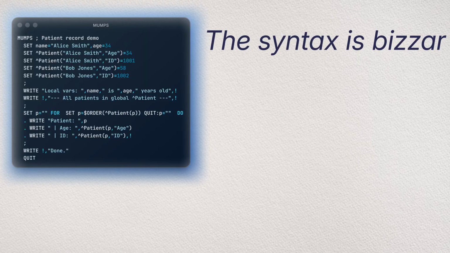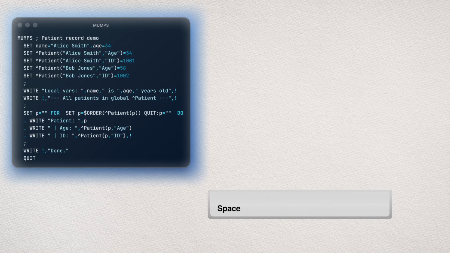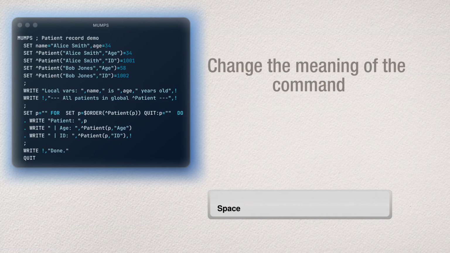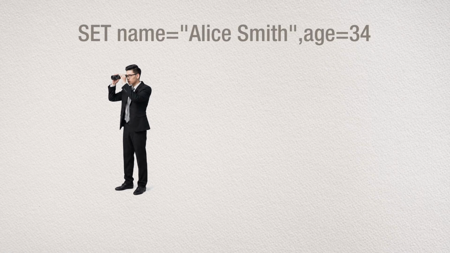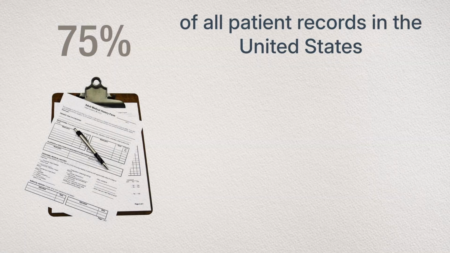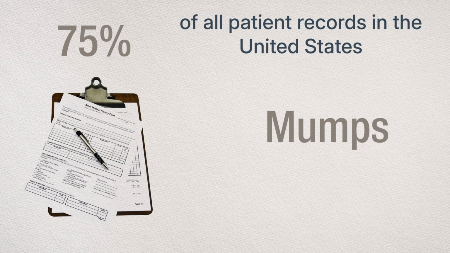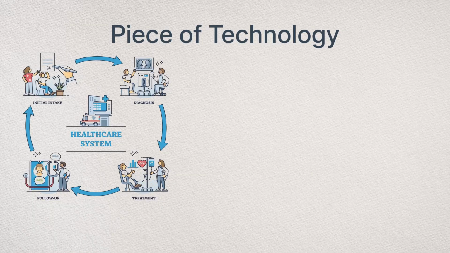The syntax is aggressively bizarre. It's heavily space-sensitive. A single misplaced space can change the meaning of a command. It uses single-letter commands as shorthand. Modern engineers look at it and immediately want to leave. And yet, nearly 78% of all patient records in the United States run on systems powered by MUMPS. The modern healthcare system is entirely dependent on a piece of technology named after an illness.